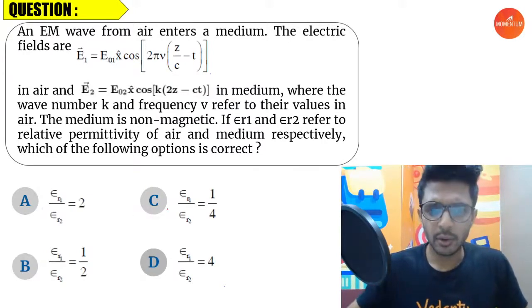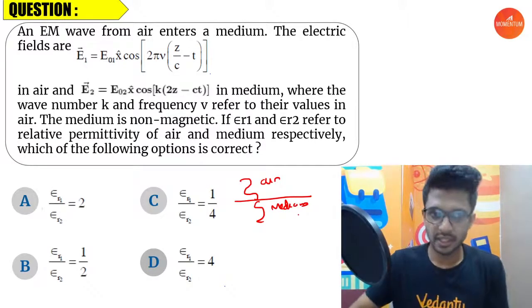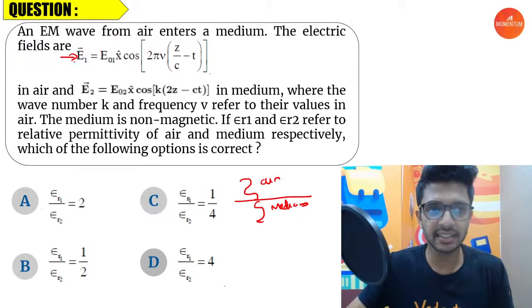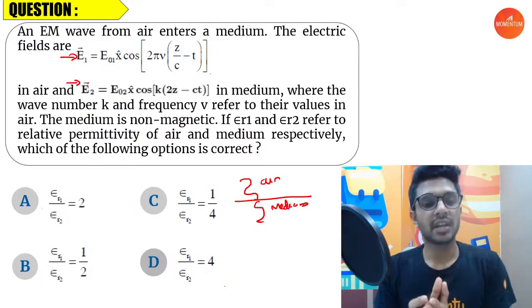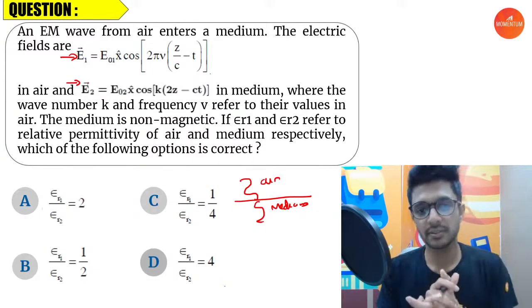Now let's say that there is a line of separation between the media. The EM wave was traveling in air and it is entering into another medium. This is what the question says. The equation for the electric field in air is this, and the equation for the electric field when it is traveling through the medium is given as E2. Equations are given.